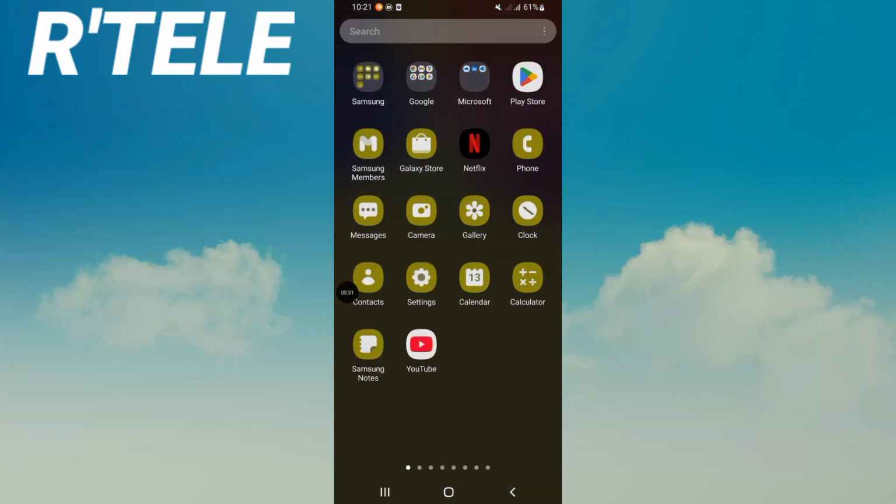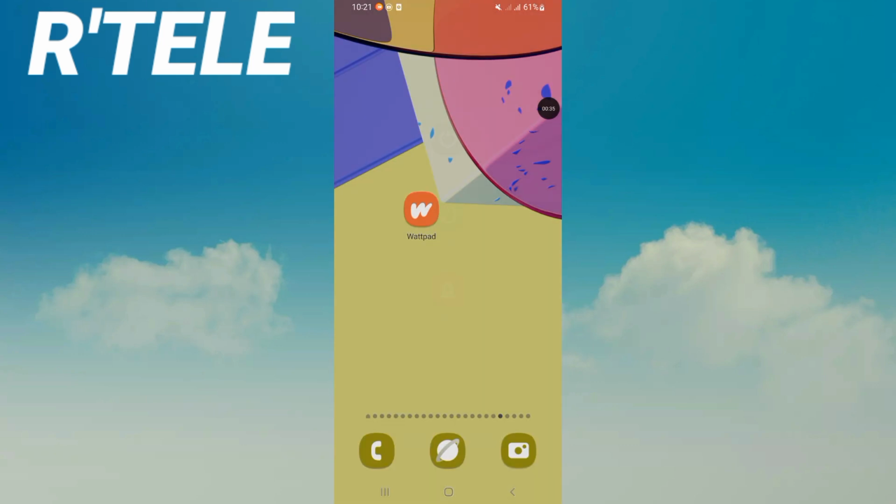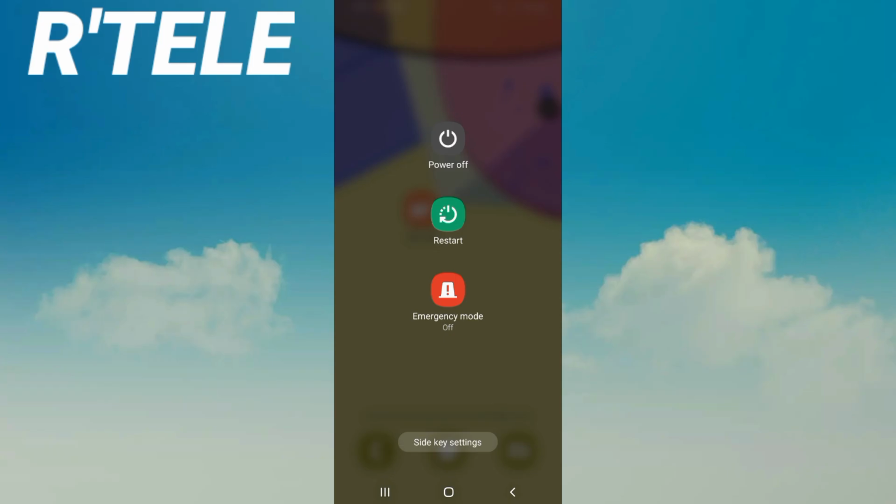Now you go to Play Store or App Store and update Wattpad and restart your device right now, and that's all what you have to do.